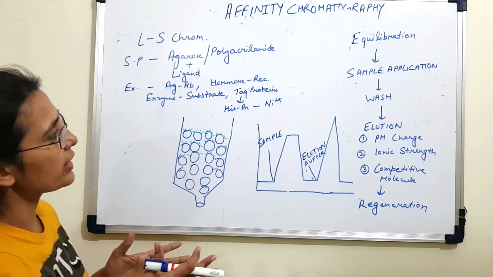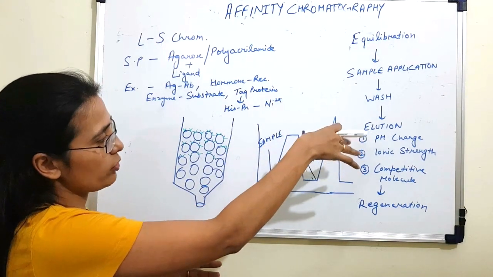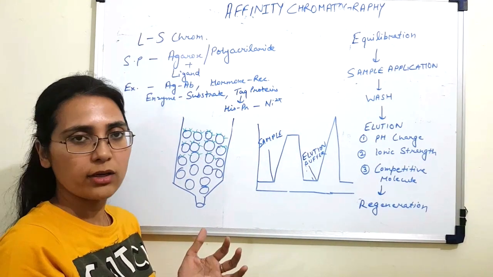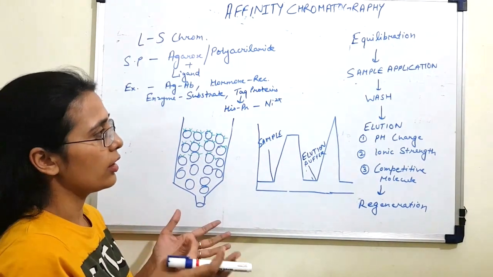Now let's look at the steps involved in affinity chromatography. Affinity chromatography can be done manually, semi-automatically or automatically.